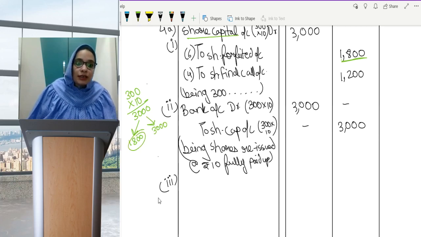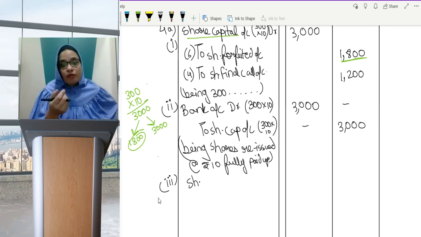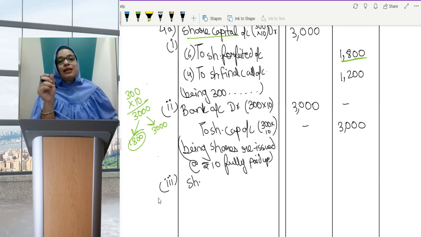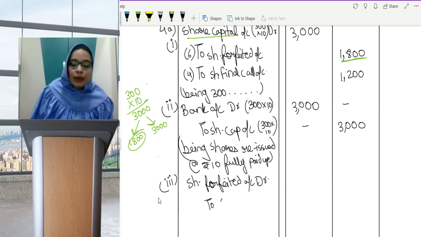So profit entry, or whenever all the shares which are being forfeited are reissued, then any balance which is left in share forfeited account is transferred to capital reserve account. So share forfeited account debit to capital reserve account.